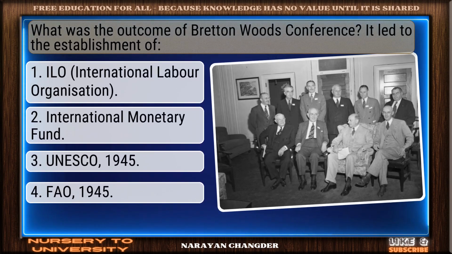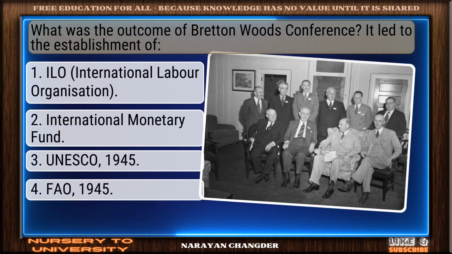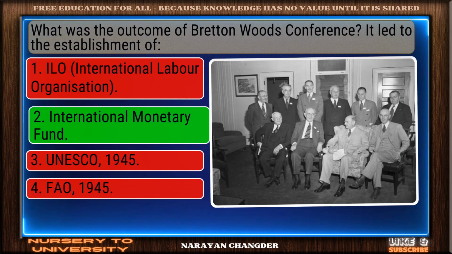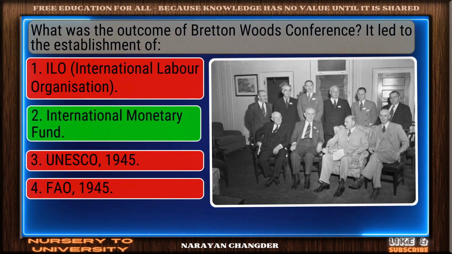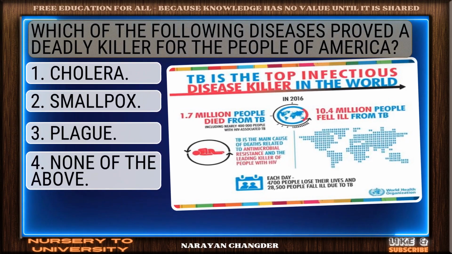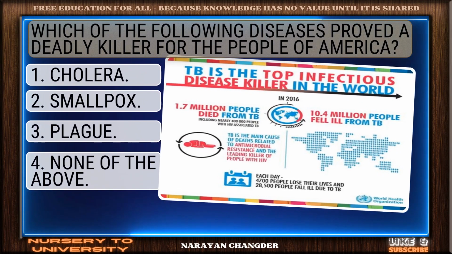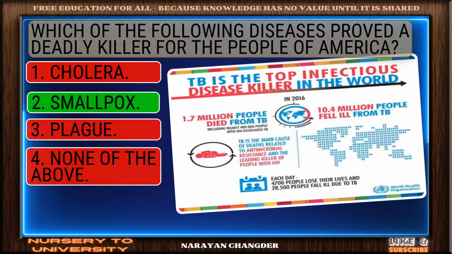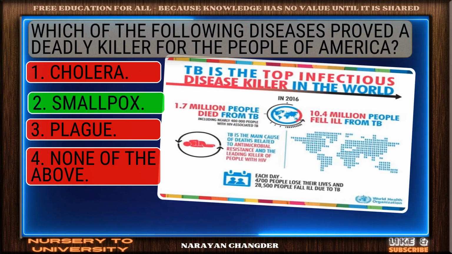What was the outcome of Bretton Woods Conference? It led to the establishment of. You got it? International Monetary Fund fits. Which of the following diseases proved a deadly killer for the people of America? Good thinking. Smallpox is right.